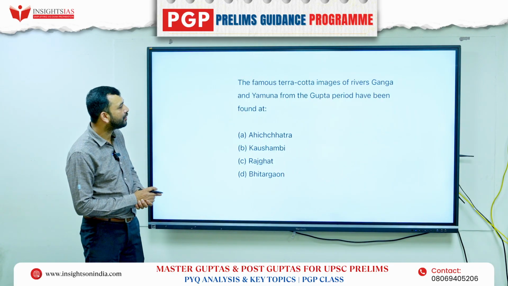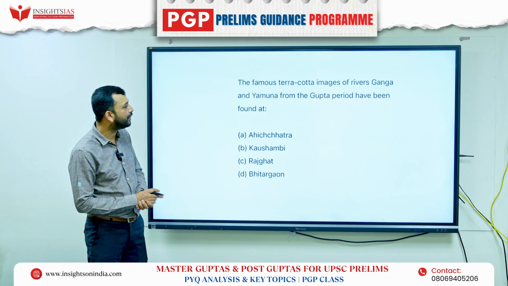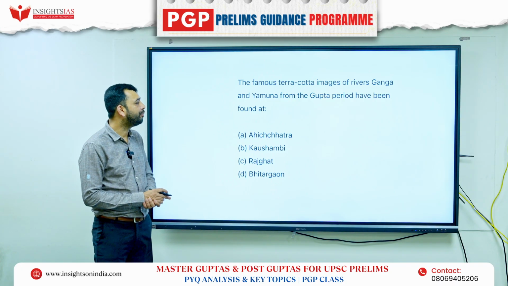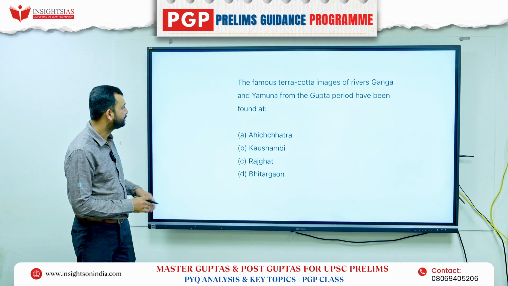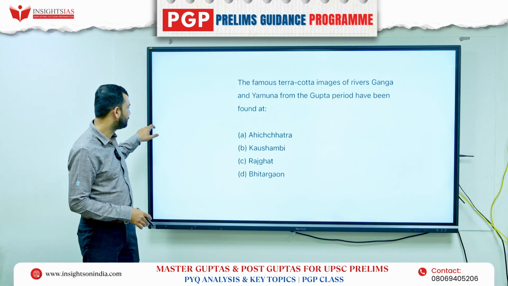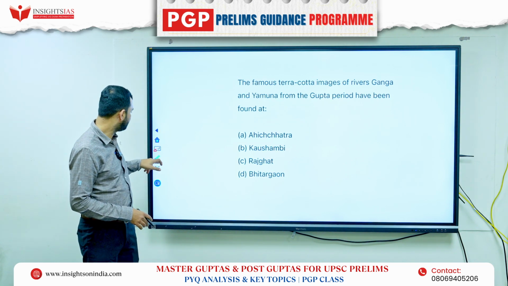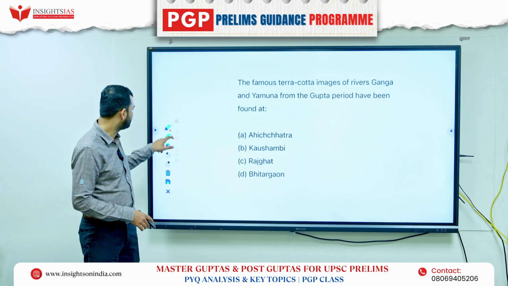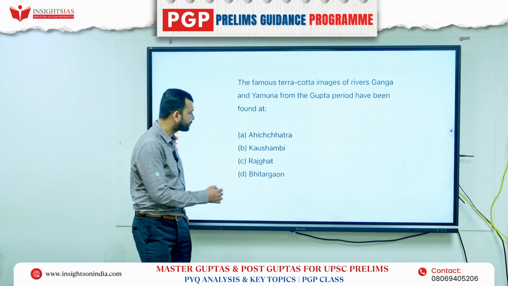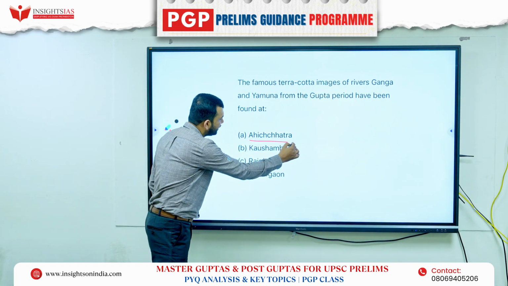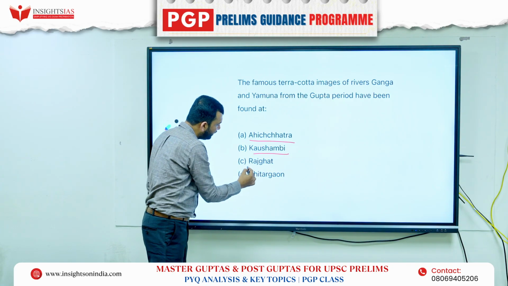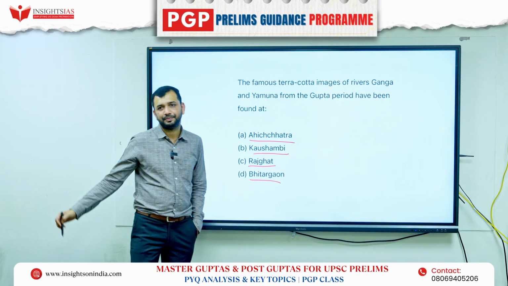The famous terracotta images of river Ganga and Yamuna from the Gupta period have been found at: Ahichhatra, Kausambi, Rajghat, Baitargaon.